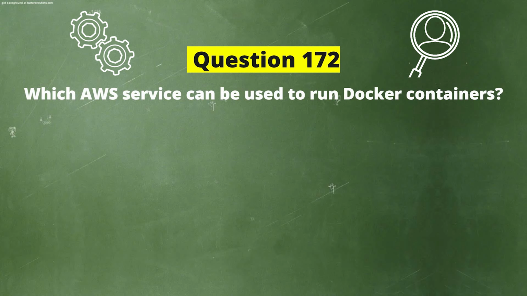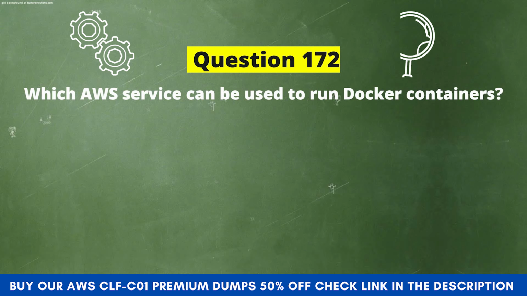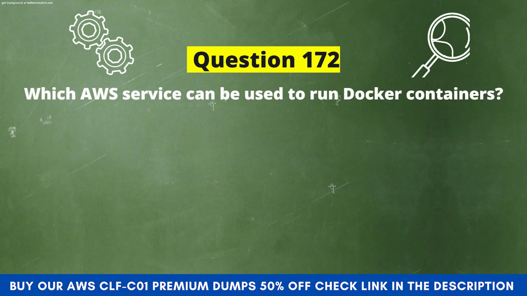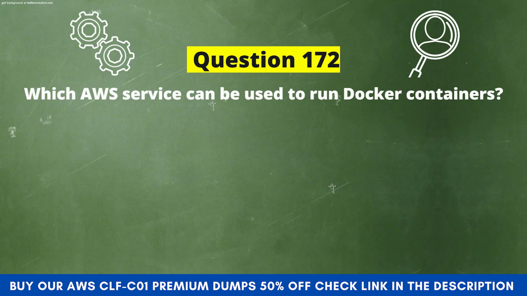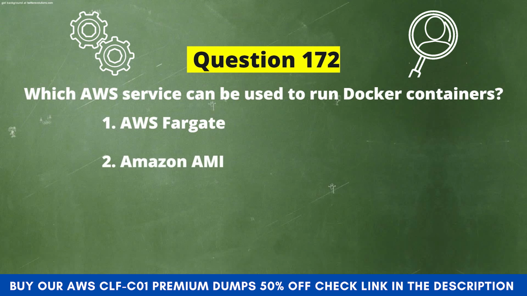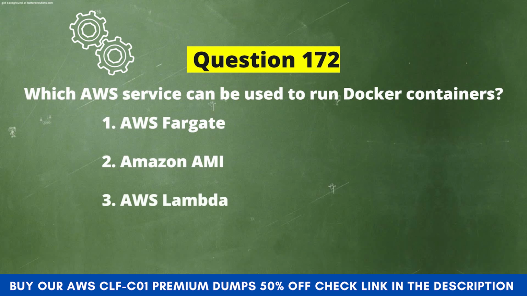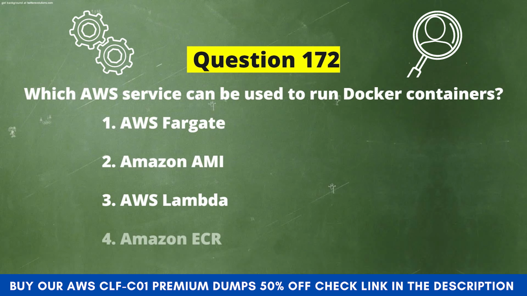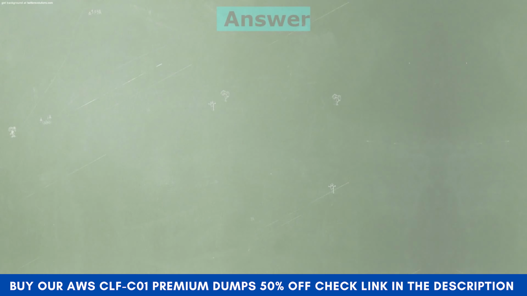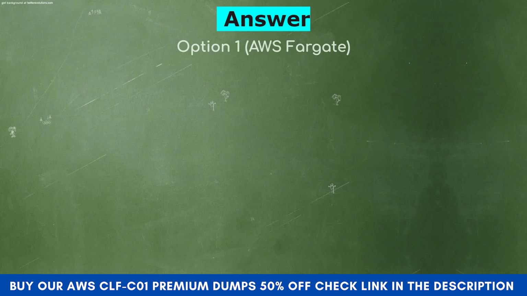Next question. Which AWS service can be used to run Docker containers? Now the options are: Option 1. AWS Fargate. Option 2. Amazon AMI. Option 3. AWS Lambda. Option 4. Amazon ECR. And the correct answer is Option 1.